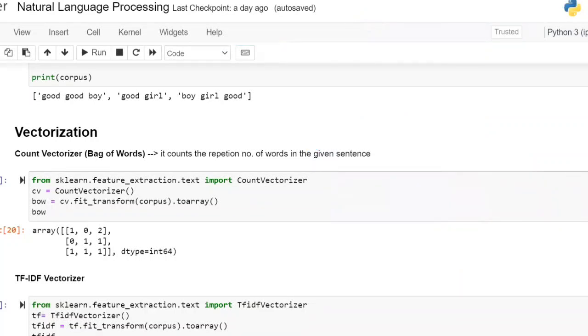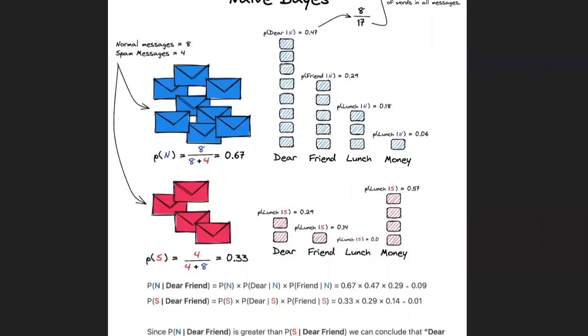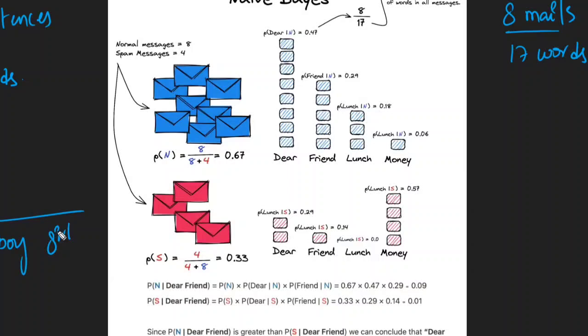Same to same, I am going to draw here for the same example. If you observe this example now, in total I have 17 words. 8 mails here is like the 3 sentences in the earlier example. Earlier the total words were 8, here the total is 17 words. Earlier the unique words were good, boy, and girl, these 3 unique words. Here the unique words are dear, friend, lunch, and money.